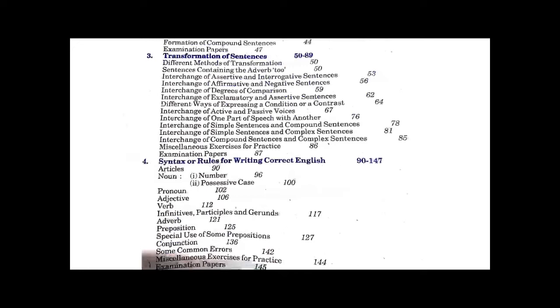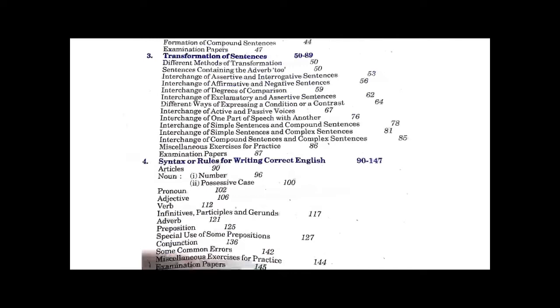In this, you have to study different methods of transformation: sentences containing the adverb "to", interchange of assertive and interrogative sentences, interchange of affirmative and negative sentences, interchange of degrees of comparison, interchange of exclamatory and assertive sentences, different ways of expressing a condition or a contrast, interchange of active and passive voices, interchange of one part of speech with another, interchange of simple and compound sentences, simple to complex sentences, and compound and complex sentences.